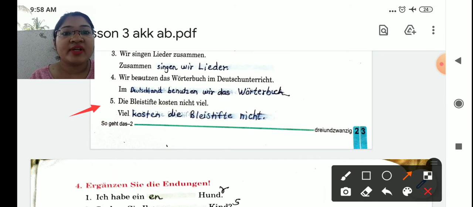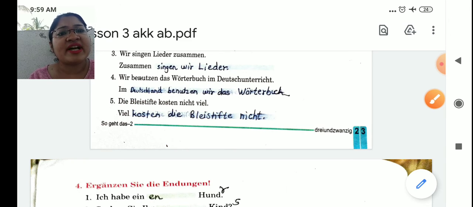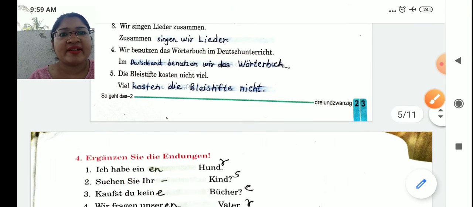Number 5. Viel kosten die Bleistifte nicht. The pencils don't cost a lot. Kosten, second place. So you can write the sentence either the first way or the second way. That's fine.